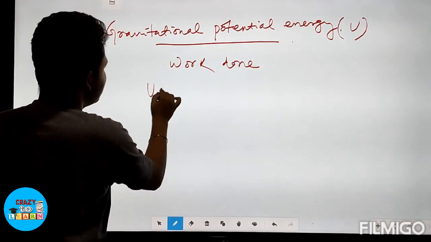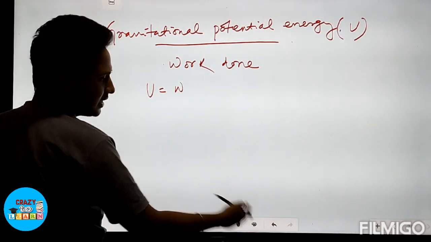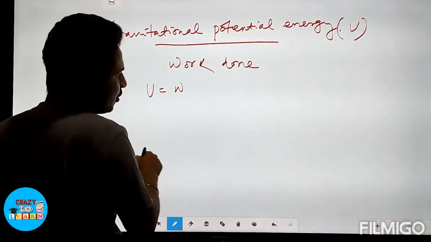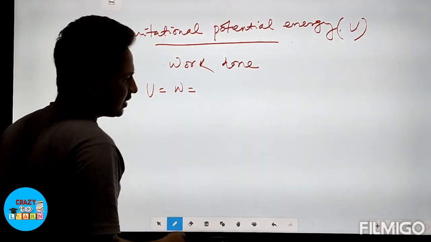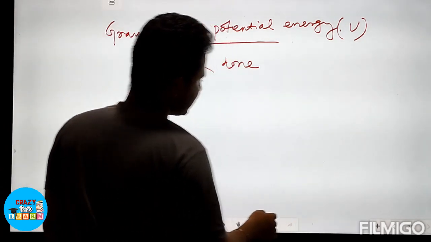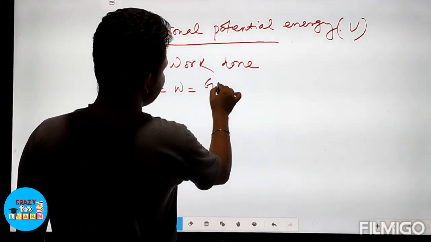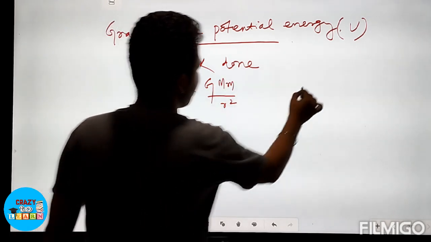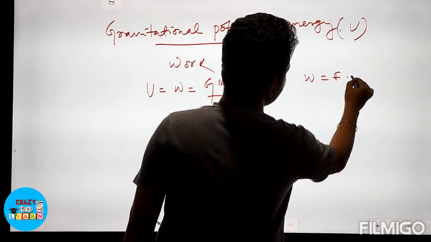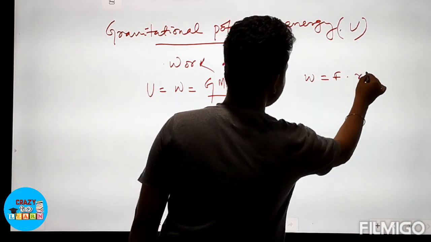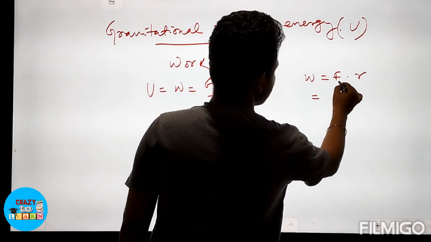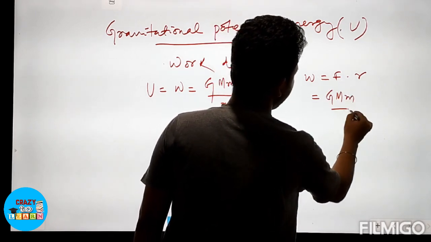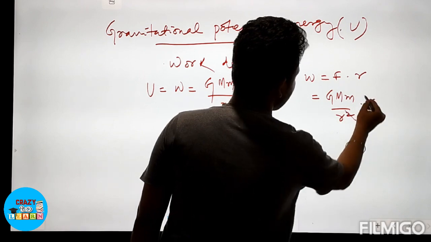So you can write U is equal to W, and in the previous formula, what is the value of W? We know that the value of W we are getting at that moment as G capital M small m by R. W is equal to F into distance. For distance we can take it as R. For F we know the gravitational force is equal to G M m by R square, into R, cancel.